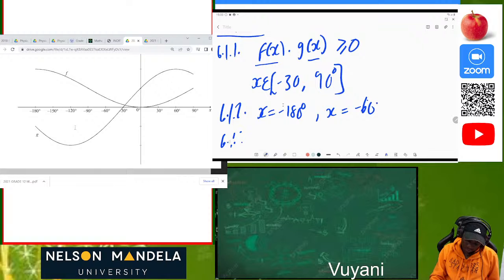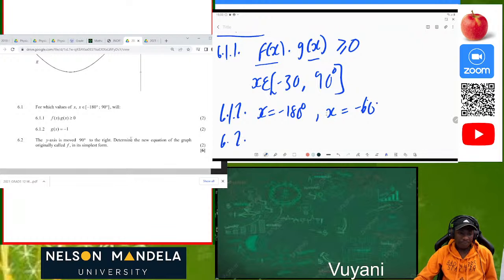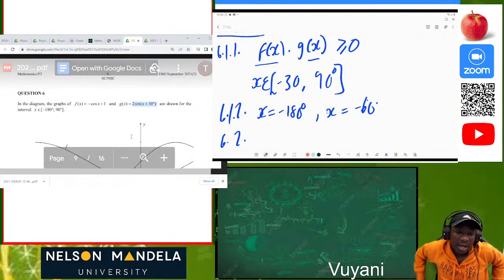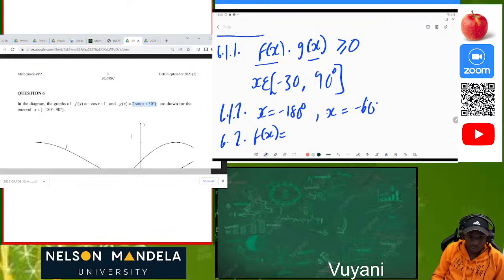6.2 now. The y-axis is shifted 90 degrees to the right. Determine the new equation of the graph originally called f in its simplest form. Where is the graph of f? It has been shifted along the axis. So in other words, initially we had the function f of x equal to negative cos of x plus 1.